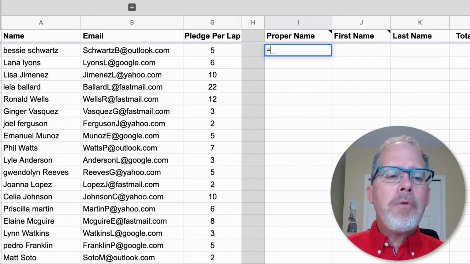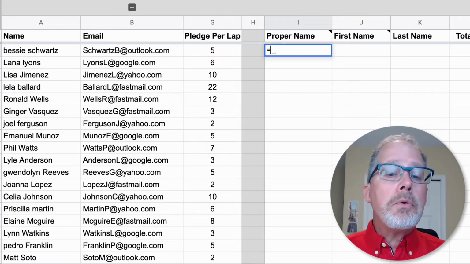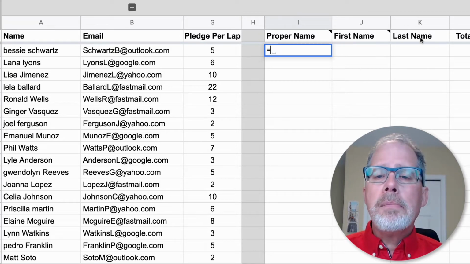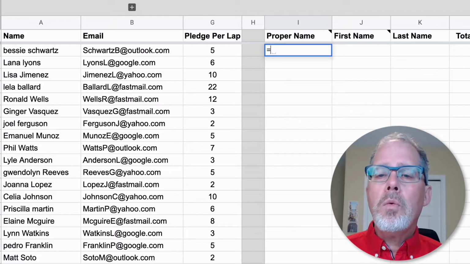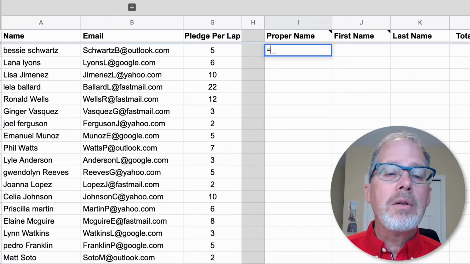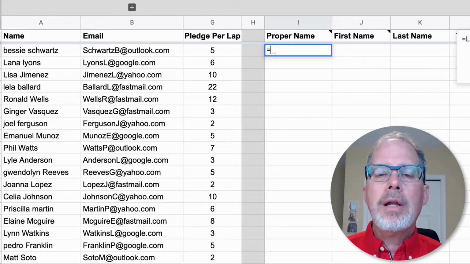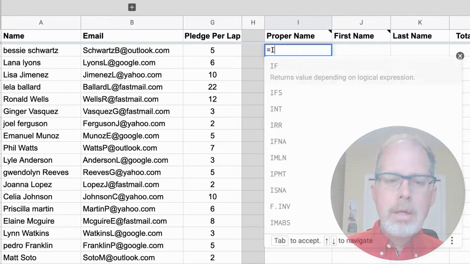And I mentioned before that the function we want is called proper. And as we go through this, just as an aside, you'll see that there's little black marks at the top of these cells. These are notes. So if you just hover over the note, it will actually tell you what the formula or the function is that you want to insert there. So it's just little notes that I've put in there. Makes your life easier. You can just copy it and paste it in. I'm just going to manually be doing this because that's the easier way to do it.